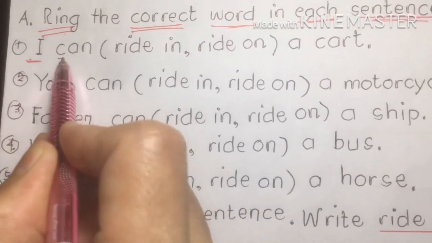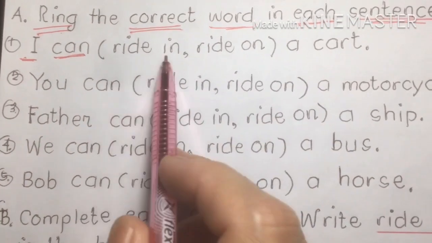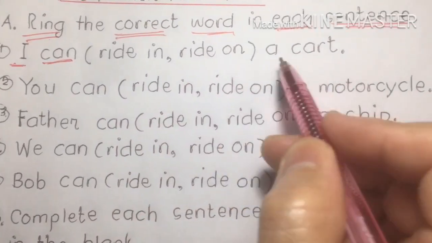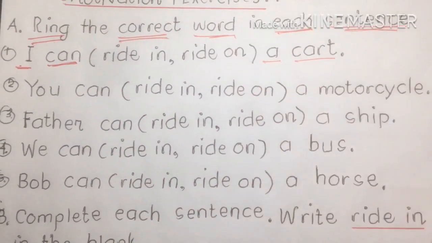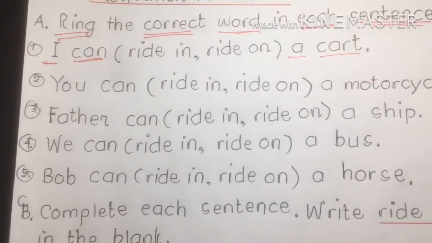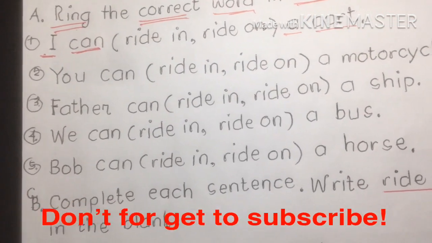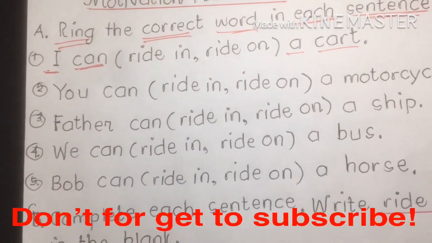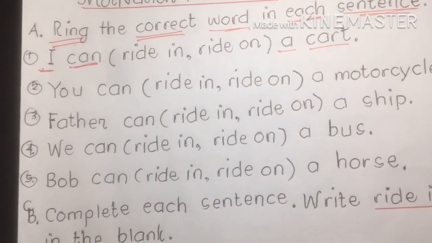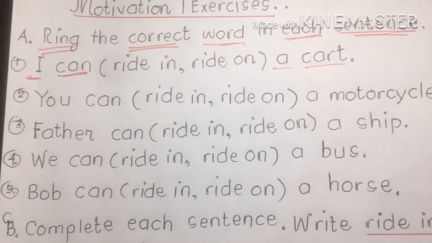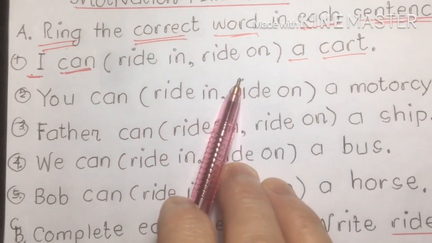I can ride in, ride on a cart? Remember, a cart, my dear viewers, is a small transportation. It's a transportation also, of course. Is it ride in or ride on?